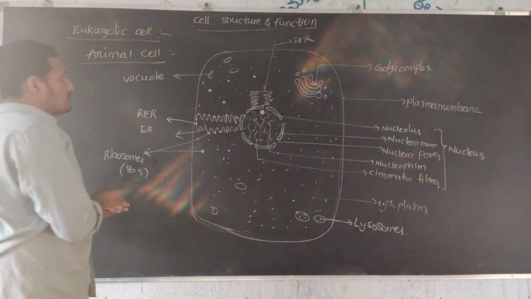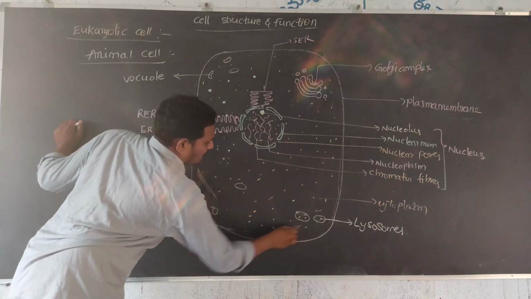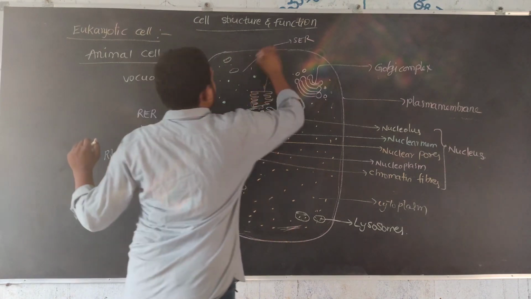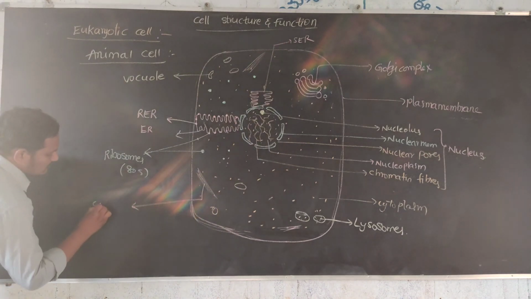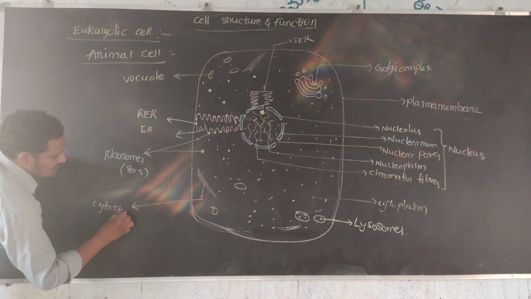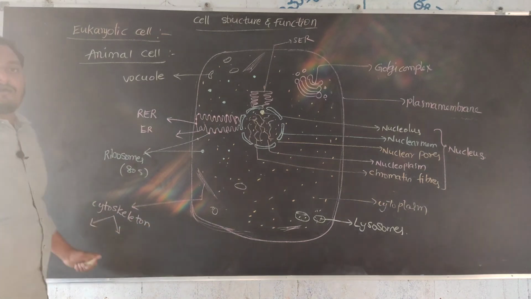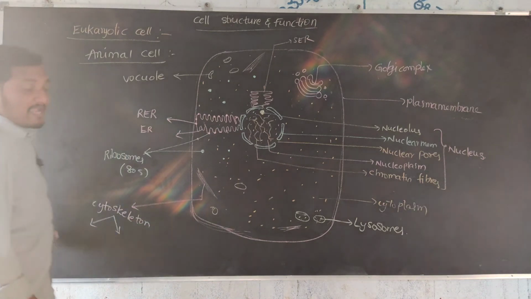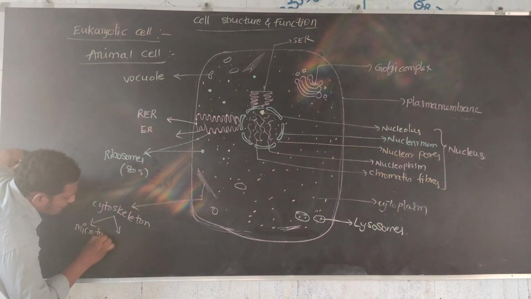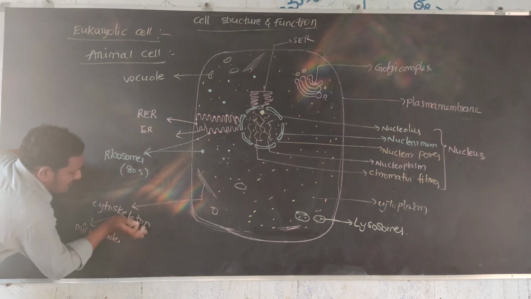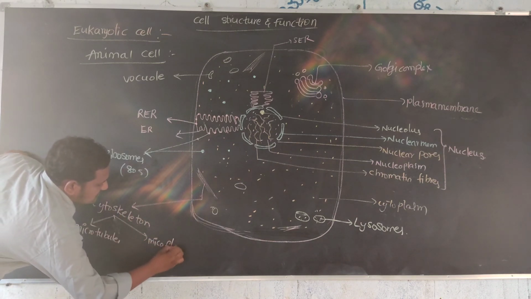Next, the cytoskeleton. The cytoskeleton is mainly made up of two forms: microtubules and microfilaments.